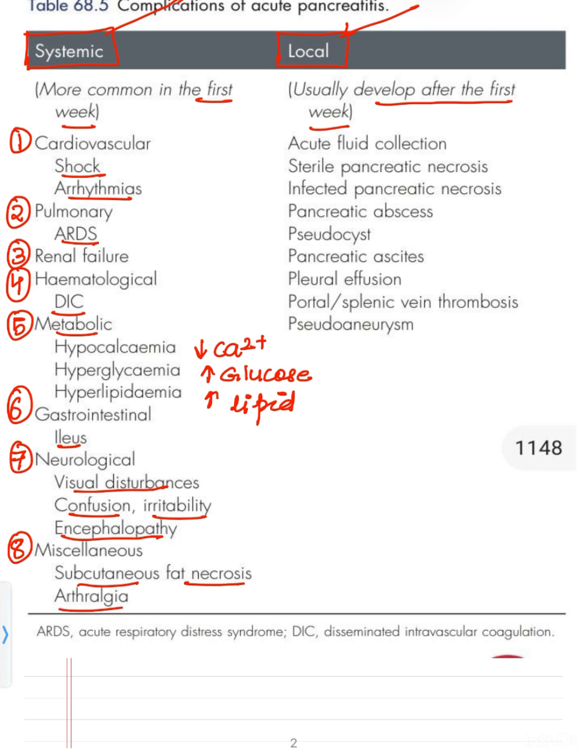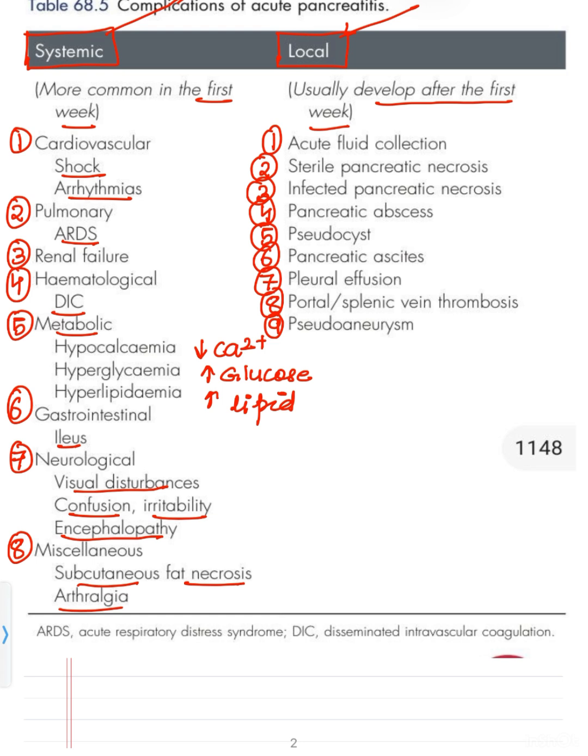So once we have managed these complications in the first week, the local complications become more important after the 1 week. And these are acute fluid collection, sterile pancreatic necrosis, infected pancreatic necrosis, pancreatic abscess, pseudocyst, pancreatic ascites, pleural effusion, portal or splenic vein thrombosis, then pseudoaneurysm.